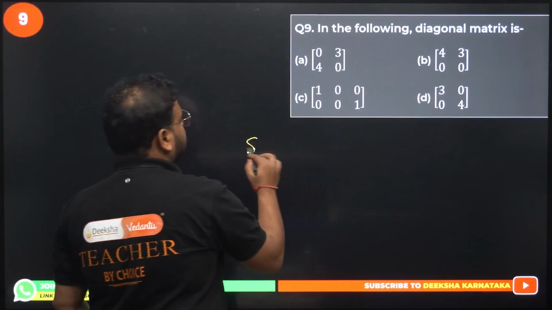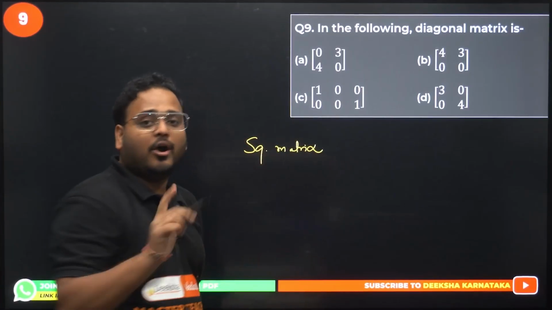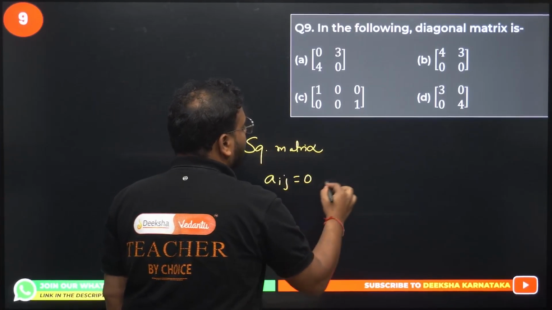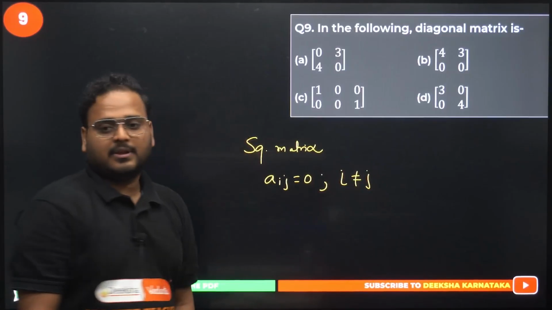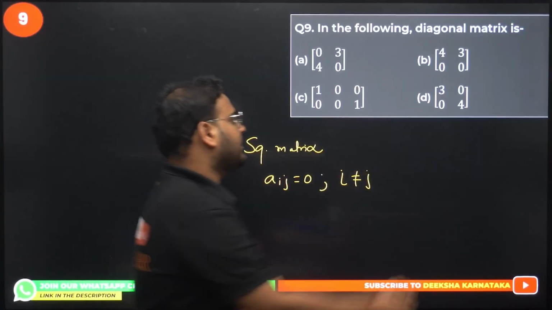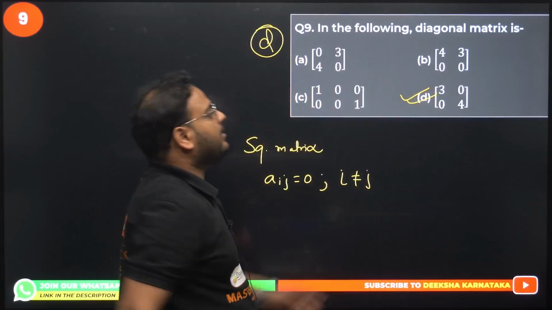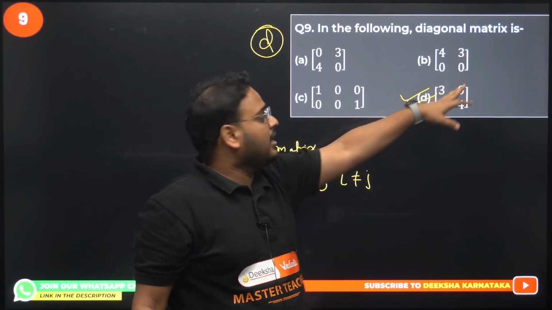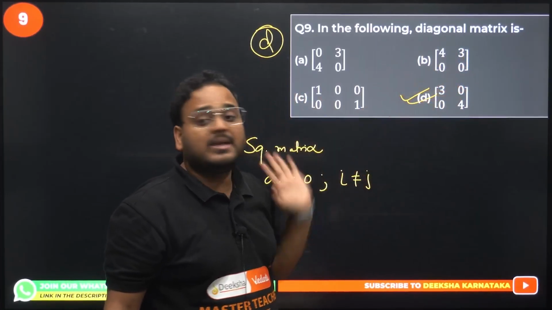It should be a square matrix first, and non-diagonal element Aij should be 0 for all the values of i not equal to j. This is called the non-diagonal element should be 0. Option D is the only such option. Please check. Here we have diagonal 0, okay? But non-diagonal is not 0. 3 should be 0. If we had 4, 0, 0, 0, then I can choose the option B is correct.